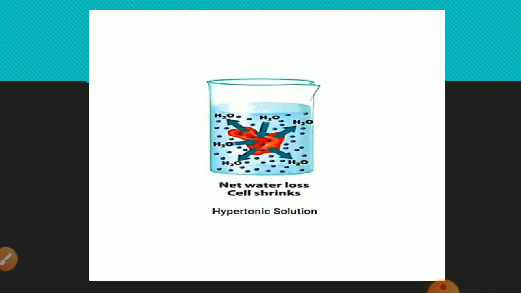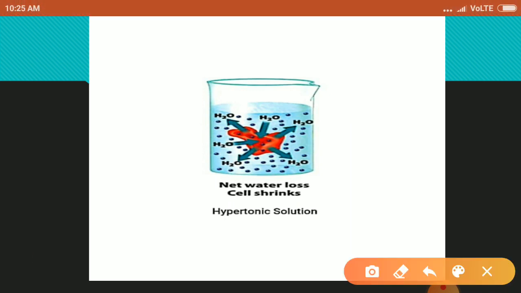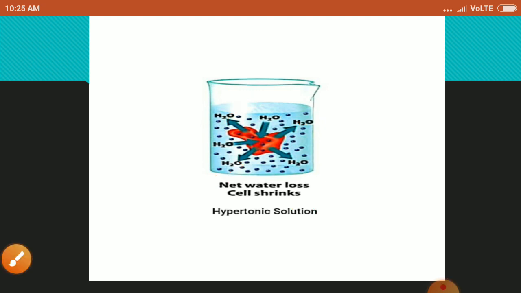Now the next type of solution is hypertonic solution. In this solution, water again crosses the cell membrane in both directions. But this time more water leaves. You can see the water by arrows which is leaving the cell. More water leaves the cell than enters it. It causes shrinkage of cell. So this is also known as plasmolysis and also called exosmosis because water is leaving the cell. So this is known as exosmosis.